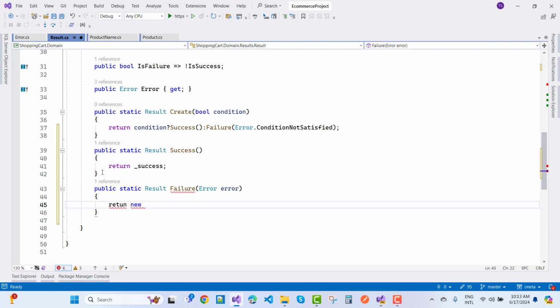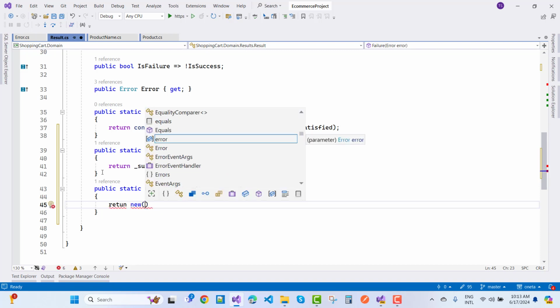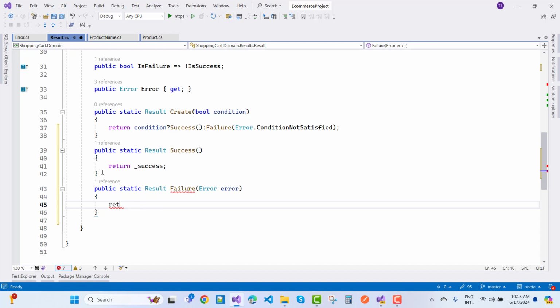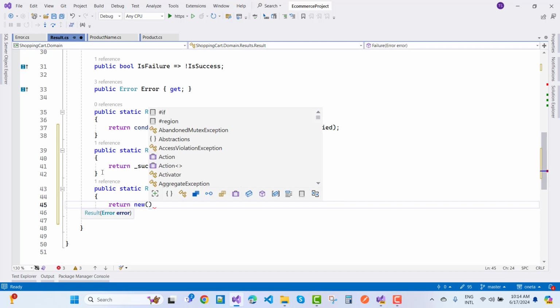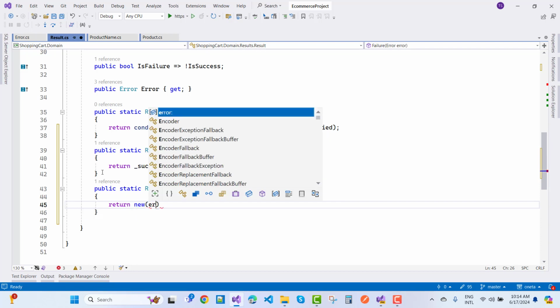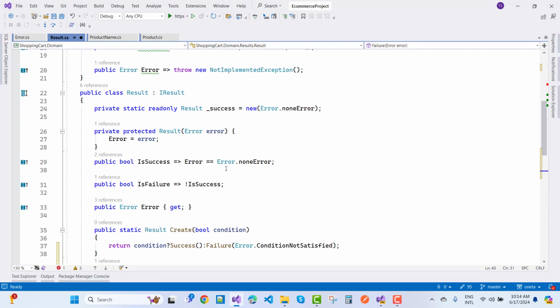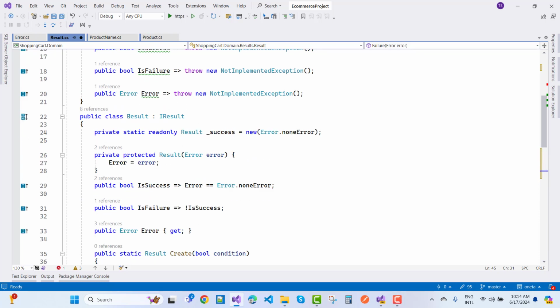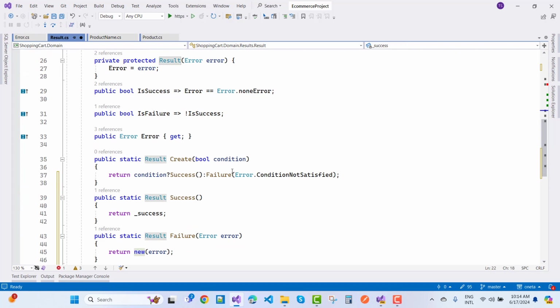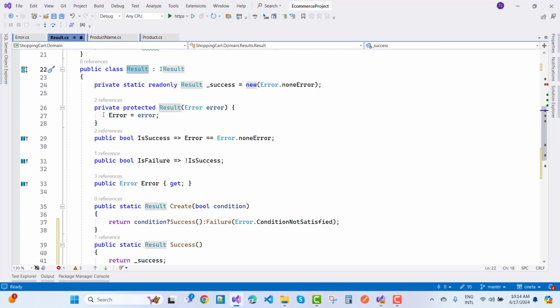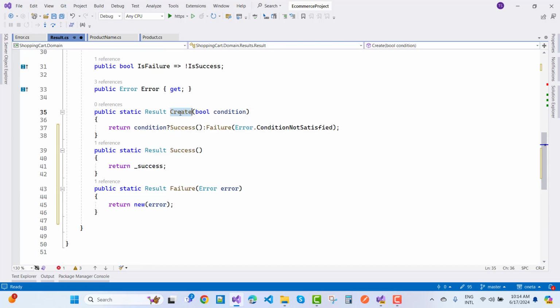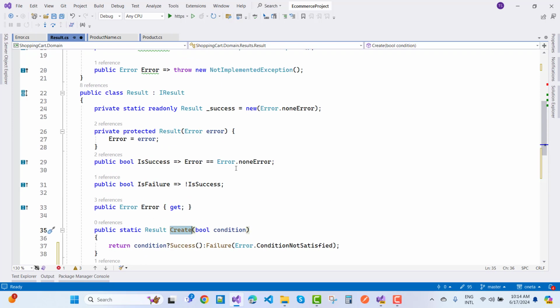new error. So what error is this? So here we have a result class. Okay, so just create a new object of the result class and it will give to the error message. And by using the create, you can just depend on the condition you have to pass in it.